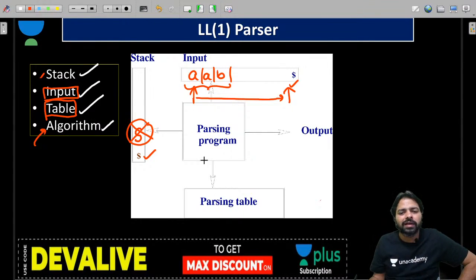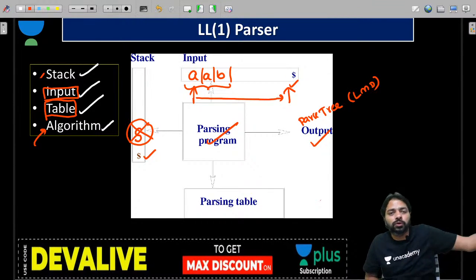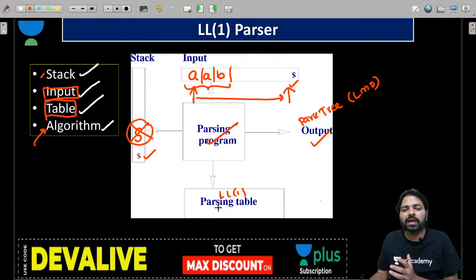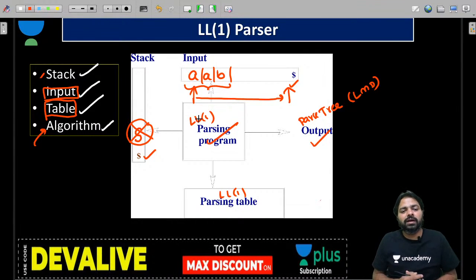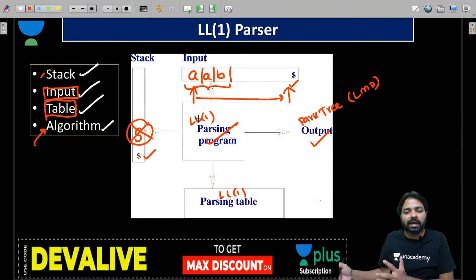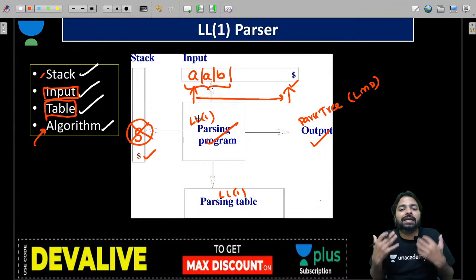And here we have a parsing algorithm, and we have output. The output of the parser, you can assume, is the LMD, guys, the parse tree or leftmost derivation that we are going to produce. And the parsing table, just now we have constructed the LL1 parsing table because we are following LL1 parsing, right? Then how to use a stack, we do not really know now. I will explain that: how to use the stack, and how to use the already built table to understand the given input.